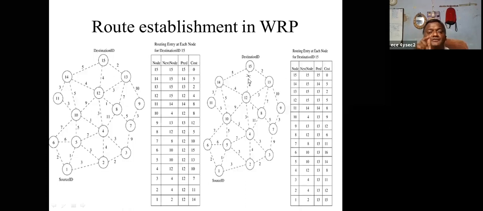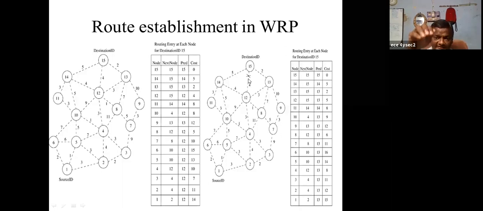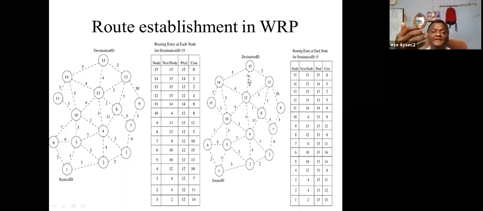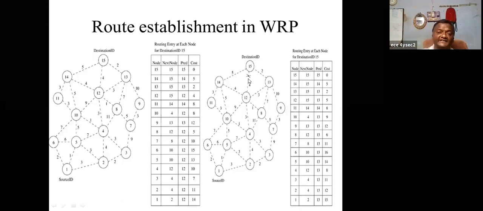Suppose in the DSDV procedure, a node can accept the update if its sequence number is greater than the existing one, say X. Suppose X is equal to 10.